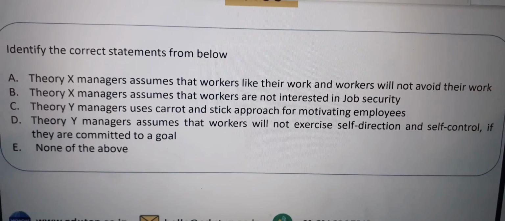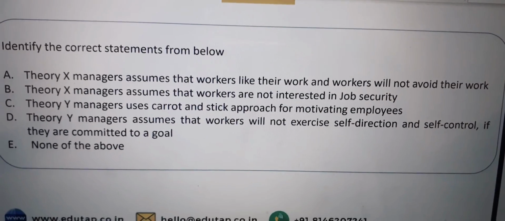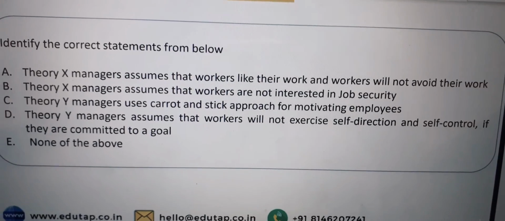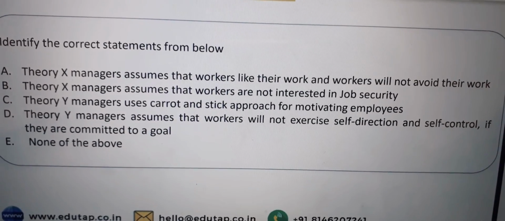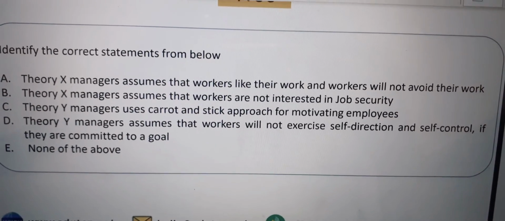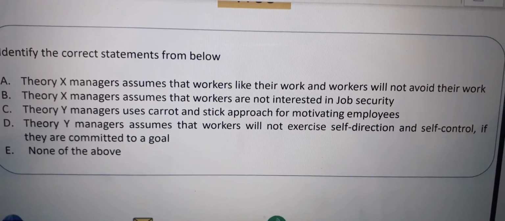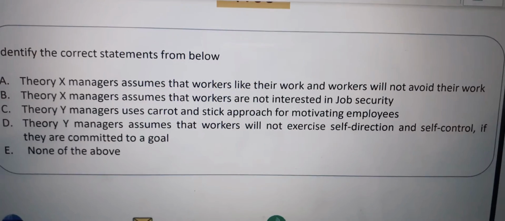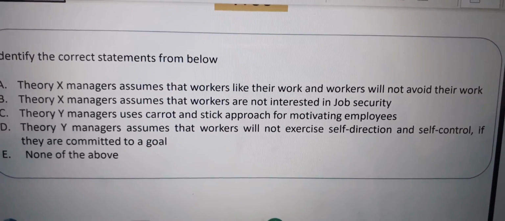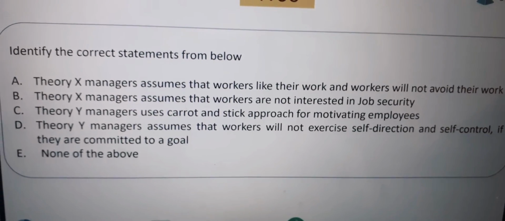Now let us go to another question. Identify the correct statement from below. Theory X managers assume that workers like their work and will not avoid their work. Theory X managers assume that workers are not interested in job security. Theory Y managers use carrot and stick approach for motivating employees. Theory Y managers assume that workers will not exercise self direction and self control if they are committed to a goal. None of the above. So the answer is none of the above.